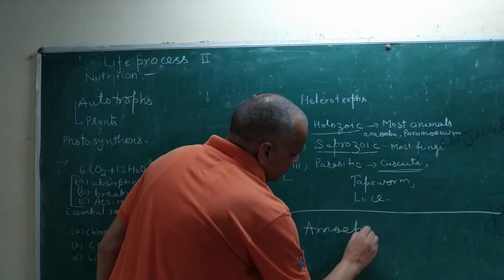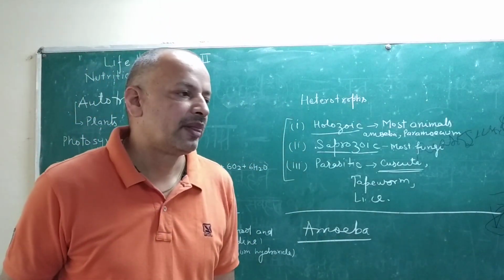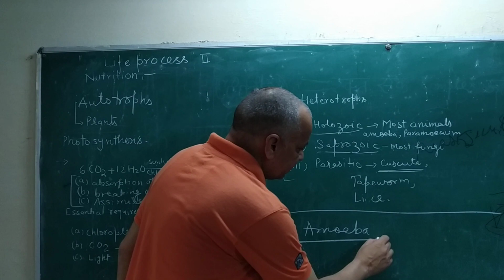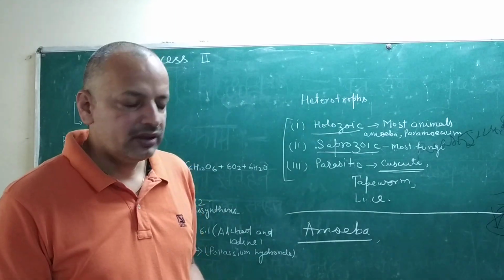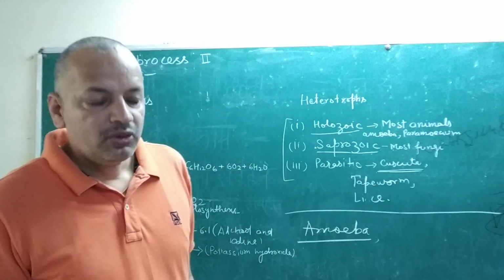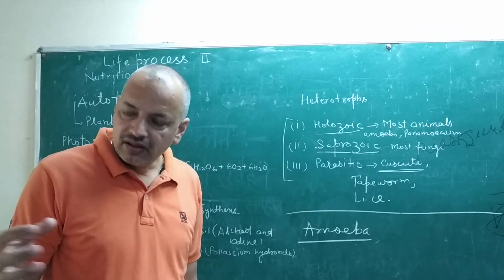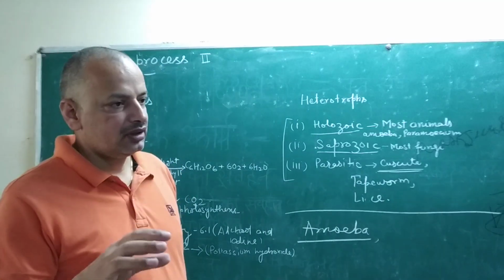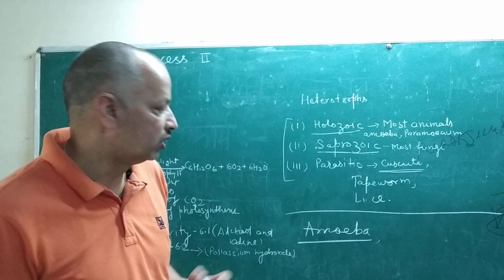Amoeba and paramecium both are microorganisms and unicellular. Amoeba is specialized for taking food from any part of its body. Wherever food is present, they take it very easily and engulf it inside their body, and after taking the food it is digested and then absorbed and distributed to the whole body.